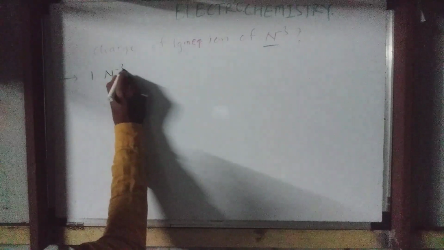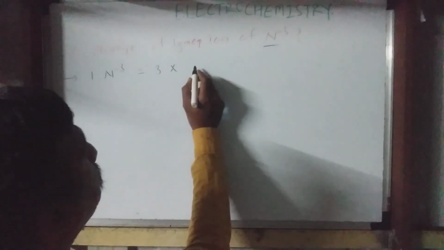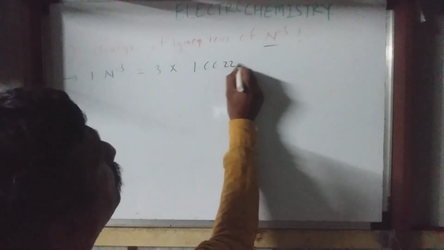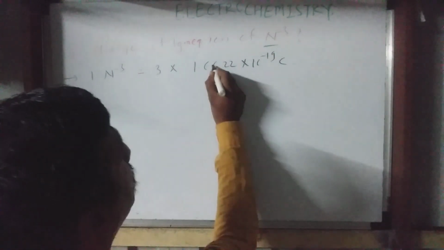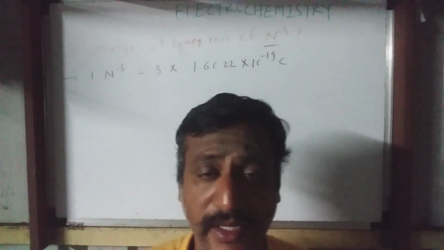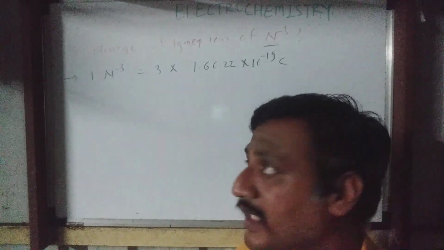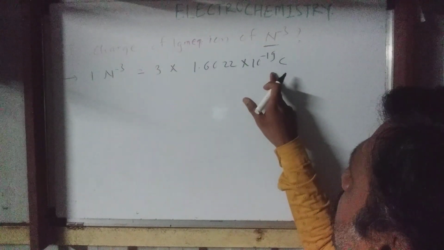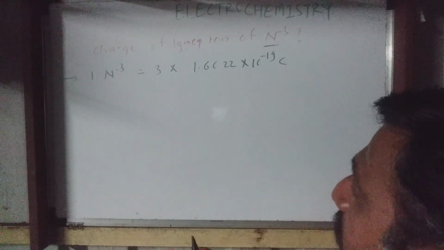Okay, so let's see here. Tell me how much charge you are seeing over the nitrogen in the nitride ion. It carries a minus 3 charge. So 1 nitride ion carries 3 into single minus 1, which corresponds to how much charge? Minus 1 corresponds to the 1.6022 into 10 raised to minus 19 coulomb charge. Am I correct? I hope it is clear. N minus 3, single minus means 1.6022 into 10 raised to minus 19. So 3 minus charge is there.